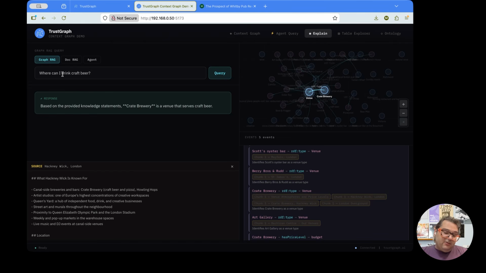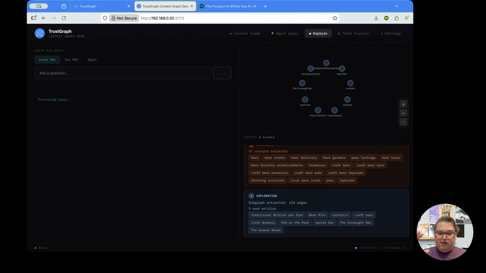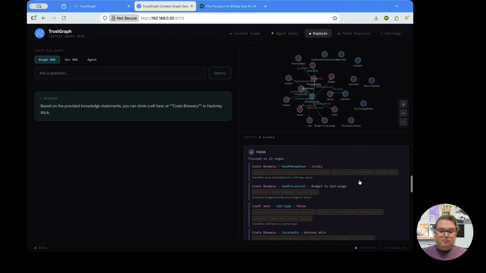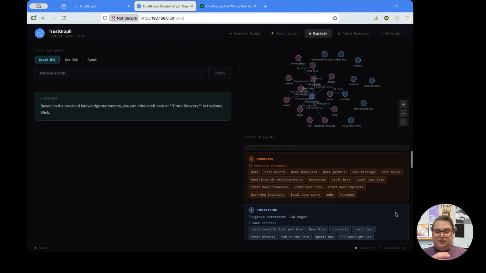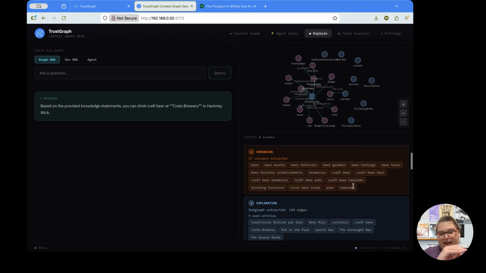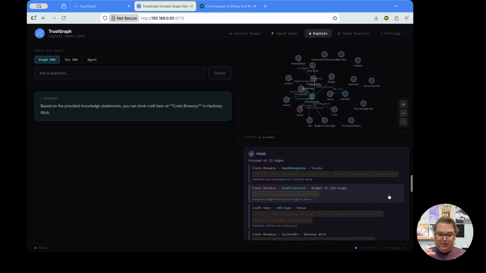The first time we asked specifically, where can I drink craft beer in a pub? Now that we've broadened the question, we still get the same answer. But if we look in the response, we see that the grounding has actually broadened the concepts that were available to us. Even though we've gotten the same response, just by asking the question in a slightly different semantic way, we see how many different concepts have been engaged. While that may not immediately seem like a big deal, this is exactly why we started building TrustGraph all these years ago. It seems like so many years ago, doesn't it?